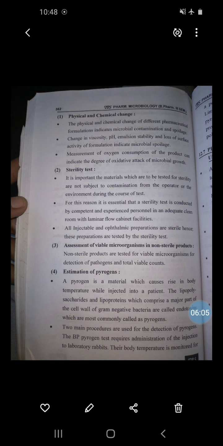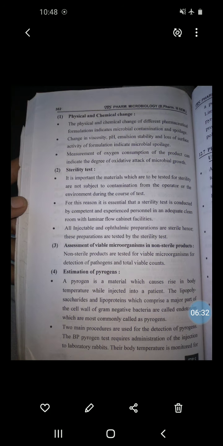Then the third method, assessment of viable microorganisms in non-sterile products. The non-sterile products are tested for viable organisms for detection of pathogens and also the detection of total viable count. Next method, estimation of pyrogen.